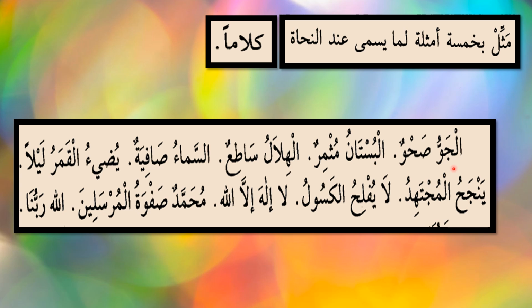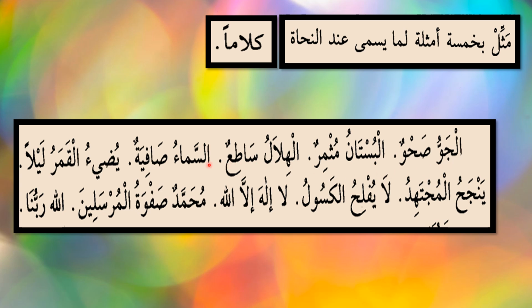It should be lafz, made up of words, and it should be mufid, meaningful, and it should be murakkab, made up of more than one word, as I said before, and then it should be in Arabic. If it meets all four conditions, it is the proper kalam and accepted by the Arabic grammarians.